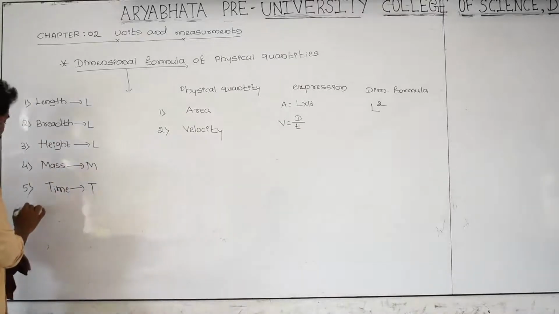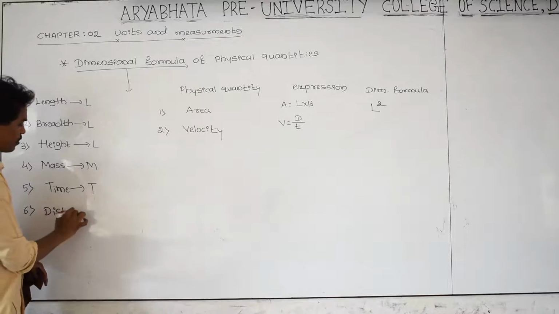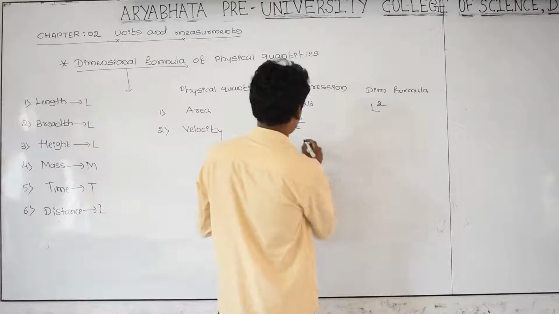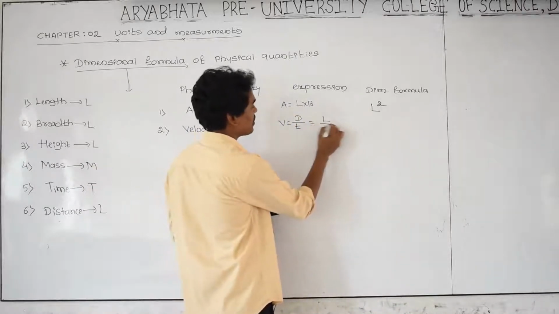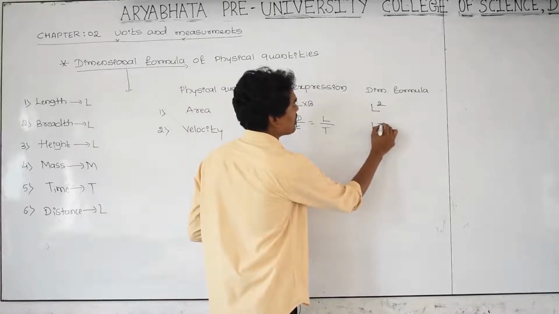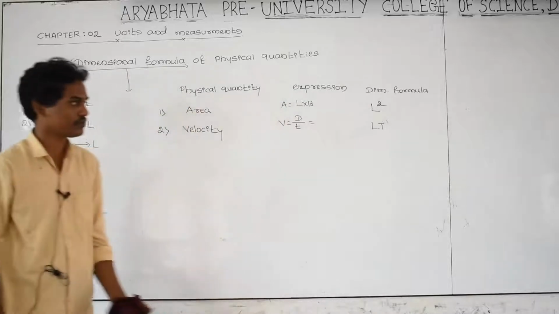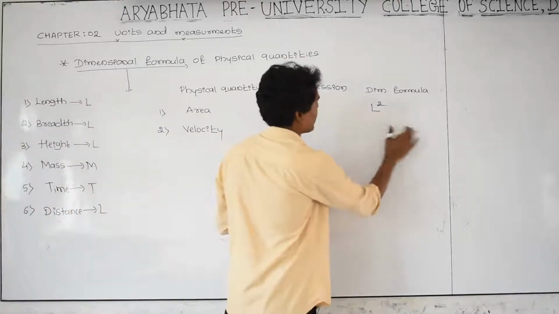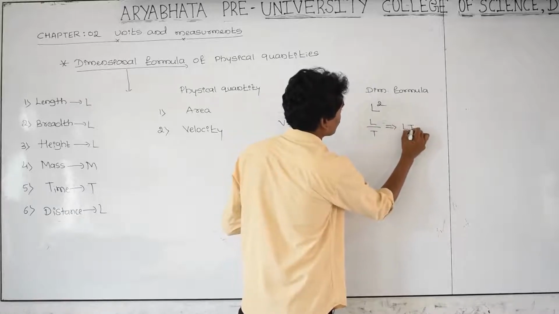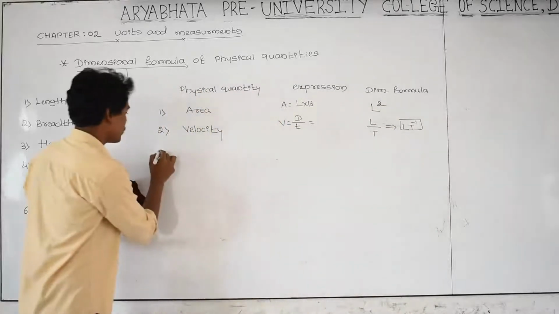Distance is nothing but L. Time is capital T. Take T in the denominator, so this becomes L T raised to minus 1. Therefore, this is L by T, which is equal to L T raised to minus 1. This is the dimensional formula of velocity. Go to the next one, acceleration.